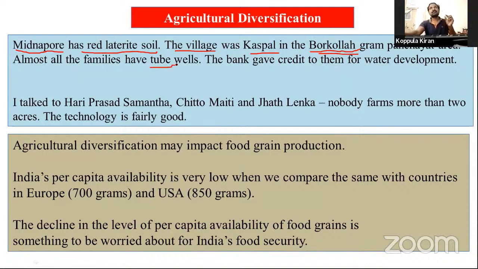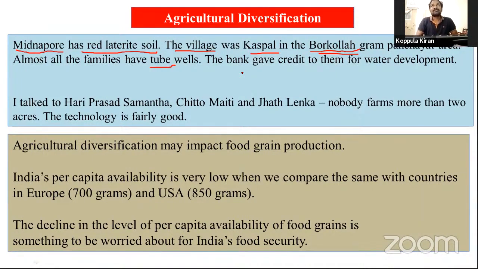Everybody has two bore wells. They have well developed technology used in farming, and they also get loans from the banks to develop irrigation facilities.